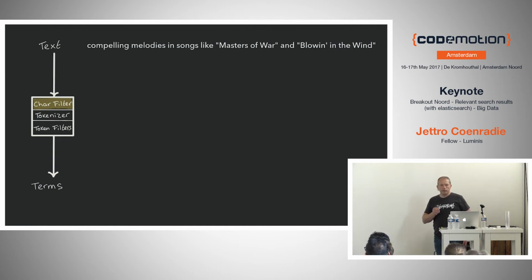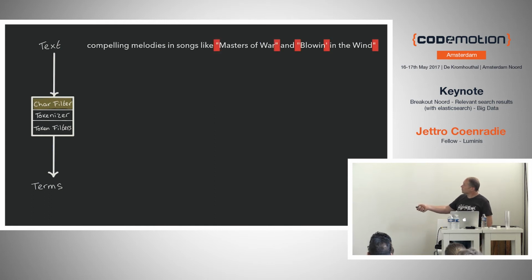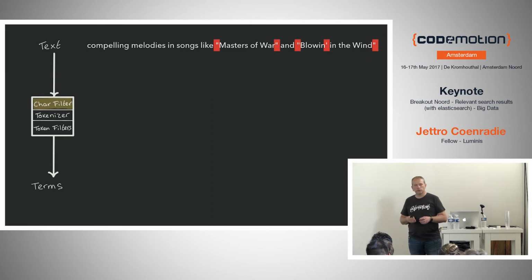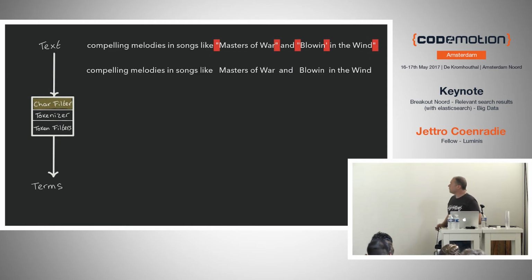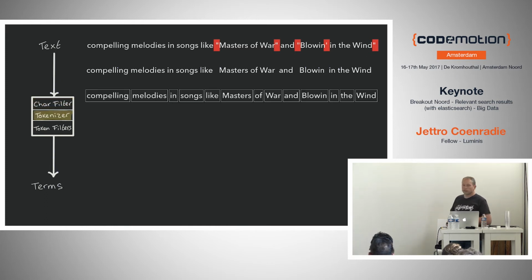In Elasticsearch, there's 3 steps. We have the character filter, we have the tokenizer, and we have token filters. So how would that work? In the character filter, we filter out stuff. We could filter out HTML elements that are not important, strange characters in this case. We can configure which character filter to use. In the next step, we took away these red things, and we keep the other part of the sentence.